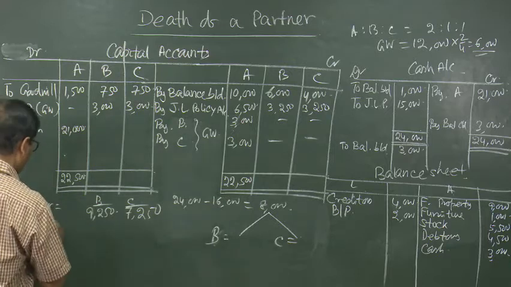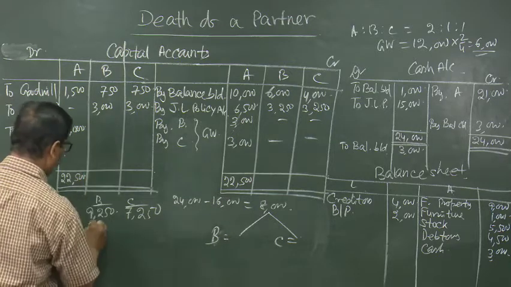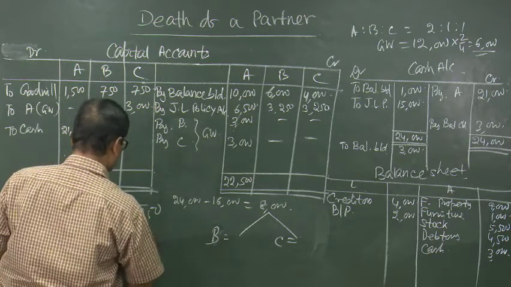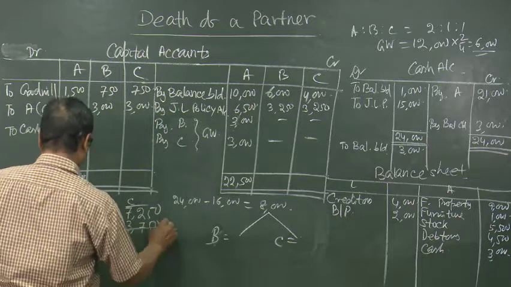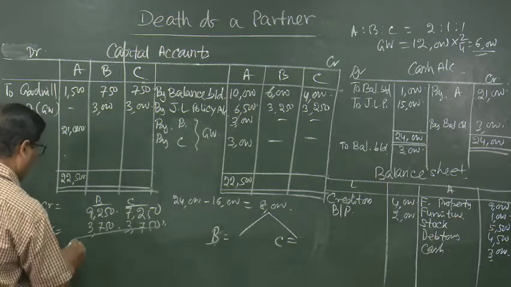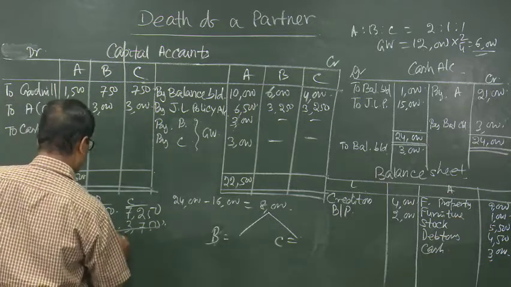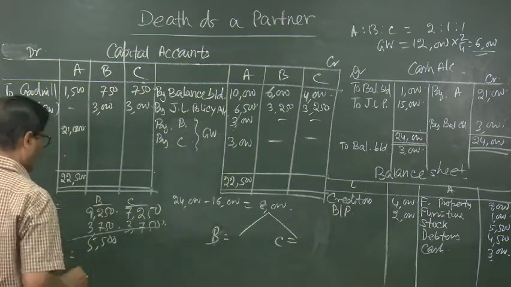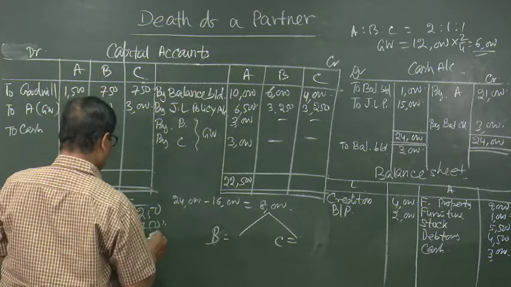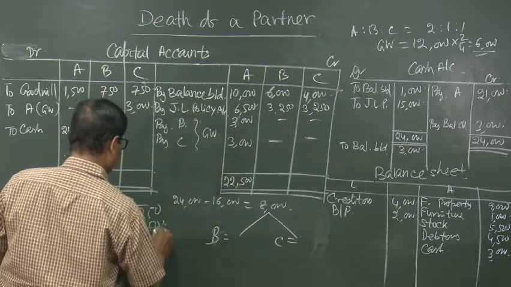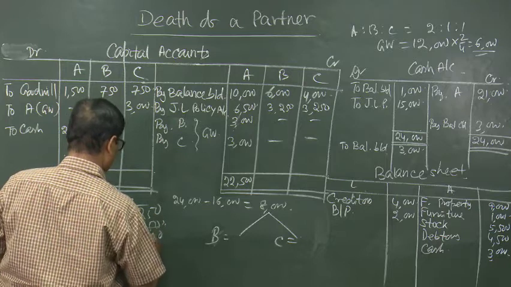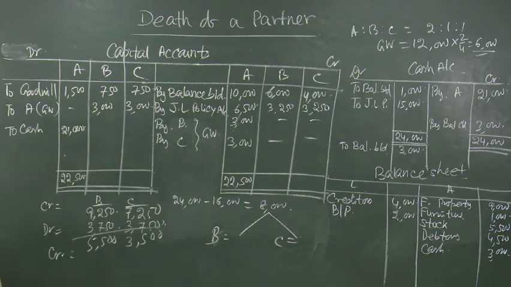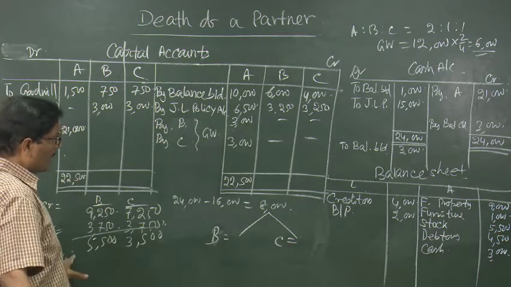And debit balances are 3,750 and 3,750. In this way, B is having a net credit balance of 5,500 and C is having a net credit balance of 3,500.